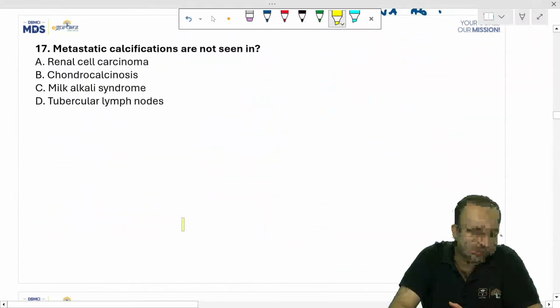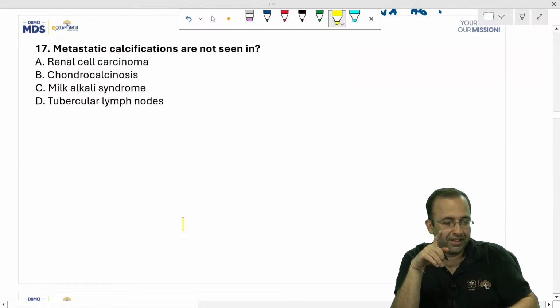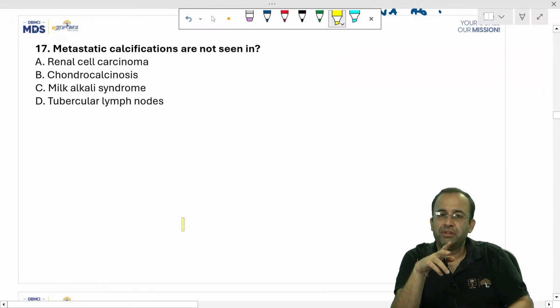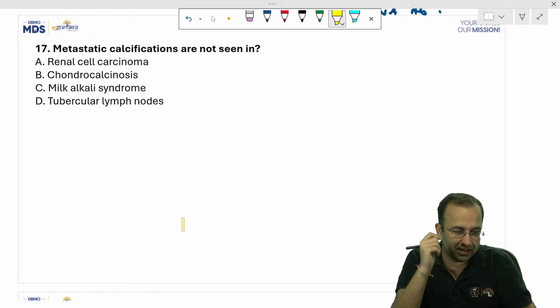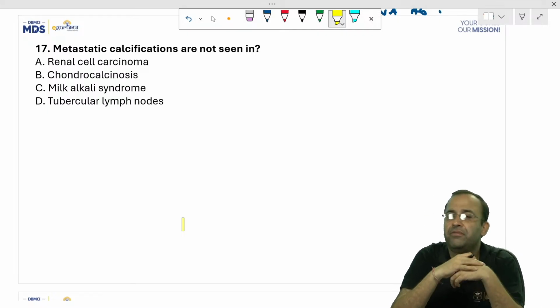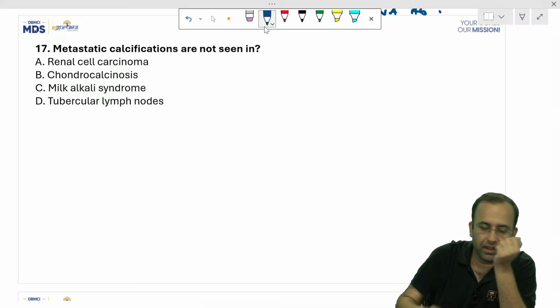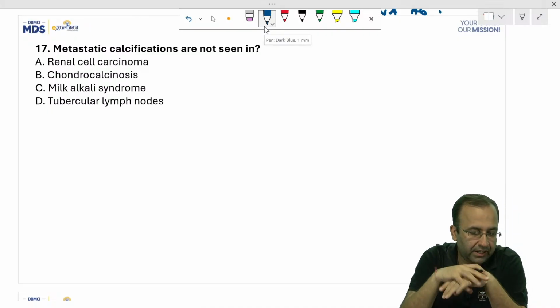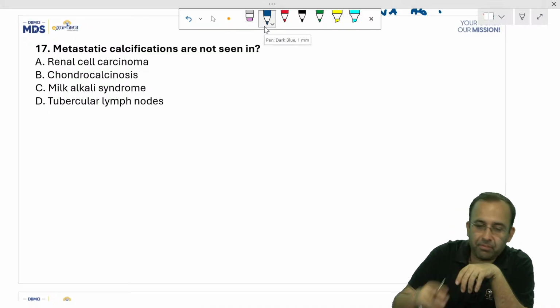Next, drug-induced lupus, tell me the antibody. I'll be extremely glad if you are able to tell me the antibody with drug-induced lupus, and then it will get us to this question. Antihistone antibody. Drug-induced lupus, antihistone antibody. Next question.